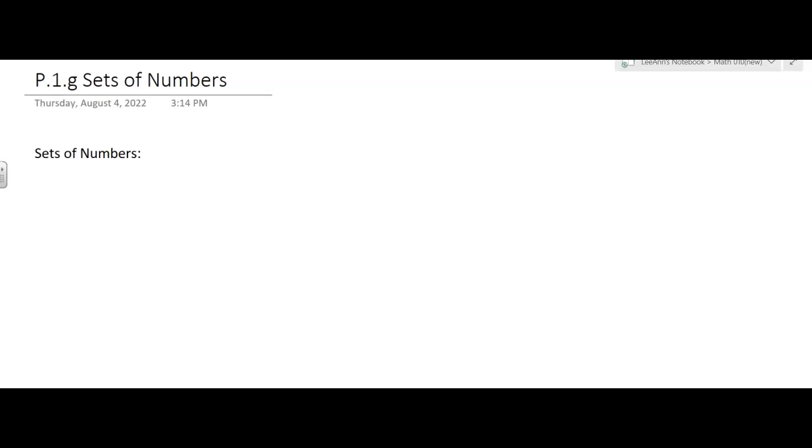Now we're going to talk about sets of numbers. So we'll start with the first set of numbers that you probably learned. 1, 2, 3, and those are called the natural numbers. We didn't start you out with 0 or negative numbers. That was your first set. You were probably counting blocks or something like that. Those are called the natural numbers. They're also called the counting numbers.